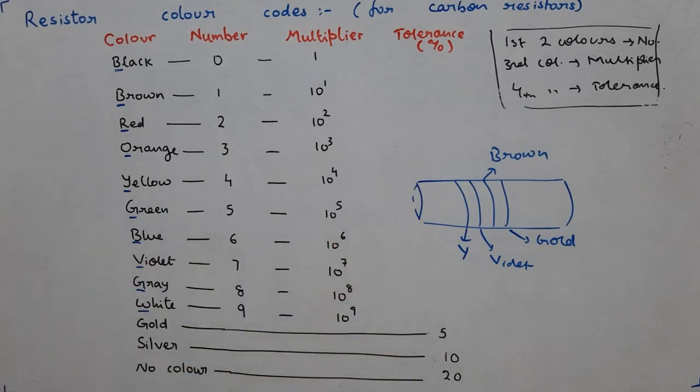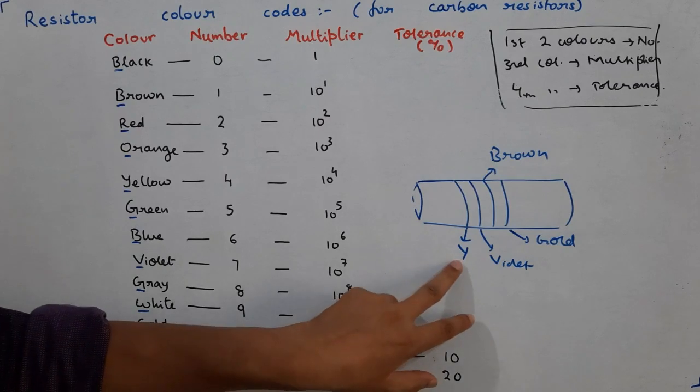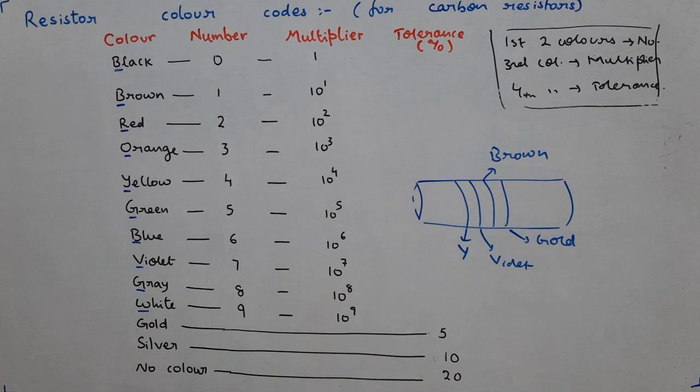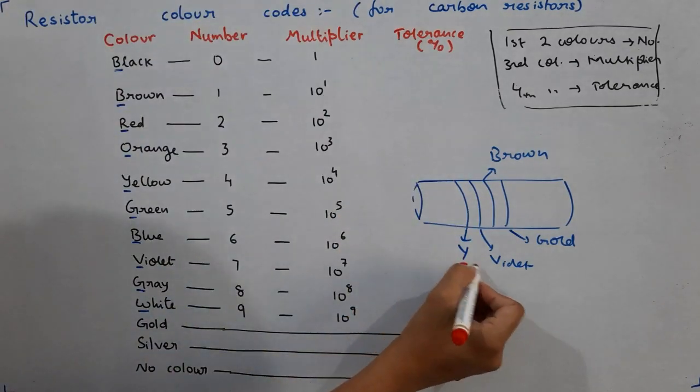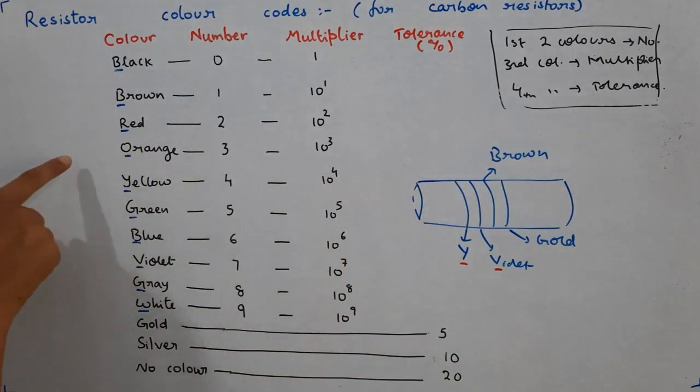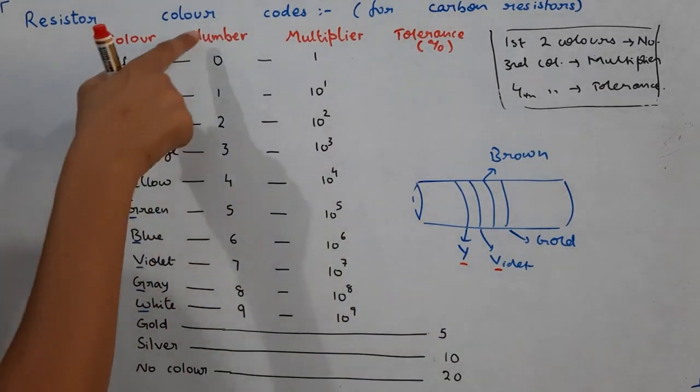See this color code given in the carbon resistor. The first color is yellow, then violet, then brown and then gold. So the first two colors, I have told, they represent the numbers, significant digits. So yellow, you see where is yellow? Over here. So the number means 4.